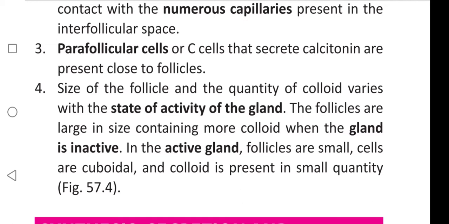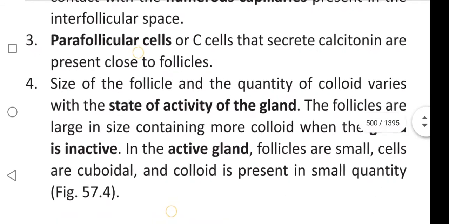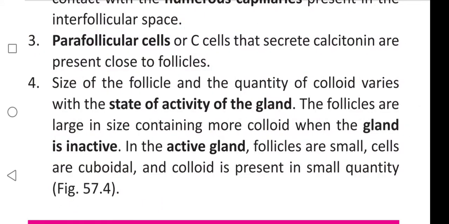In the active gland, follicles are small, cells are cuboidal, and colloid is present in small quantity.